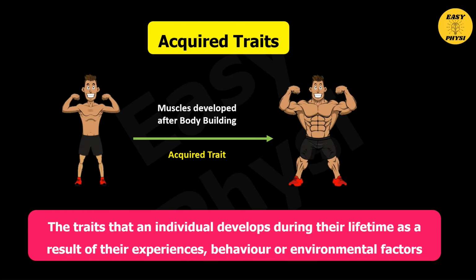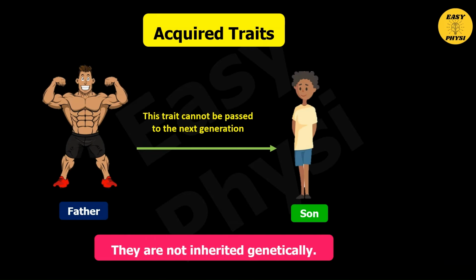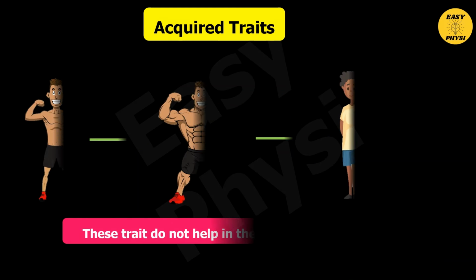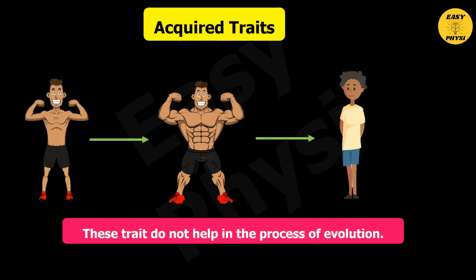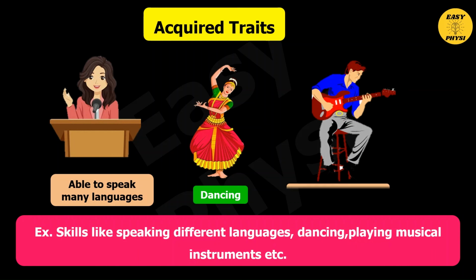Acquired traits. These are the traits that an individual develops during their lifetime as a result of their experiences, behavior, or environmental factors. They are not inherited genetically. The DNA of the organism is unchanged due to this trait. This trait does not help in the process of evolution. Examples: skills like speaking different languages, dancing, playing musical instruments, etc.